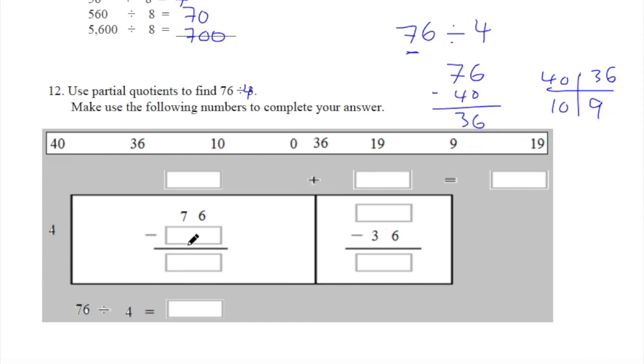Let us rewrite this here. So now it's 76. We will take 40, so the remainder will be 36. So now 40 divided by 4 equals 10. And you have 36 divided by 4 equals 9. So 36 minus 36 equals 0. Now it's 10 plus 9 equals 19. We can write 76 divided by 4 equals what? Of course, equals 19.